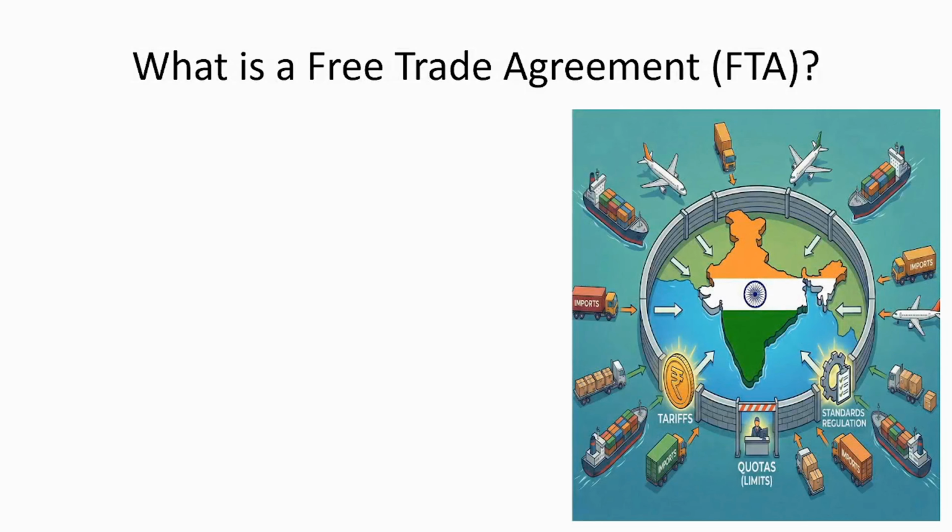Normally speaking, whenever goods are exported into another country, or from the perspective of the country which is importing it, let's say goods are coming from another country into India, we impose certain kinds of restrictions at our borders. These are called trade barriers. These trade barriers can be tariffs. Tariffs means literally levying some tax on the good.